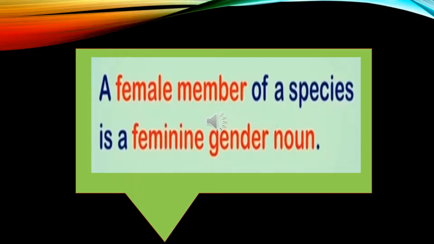As we have already understood from the given examples, every noun has a name. All living things are either male or female. The whole world is divided into two parts, male and female. Every male has its female member and every female has its male member. Now if we have to define what is female, what is a female?